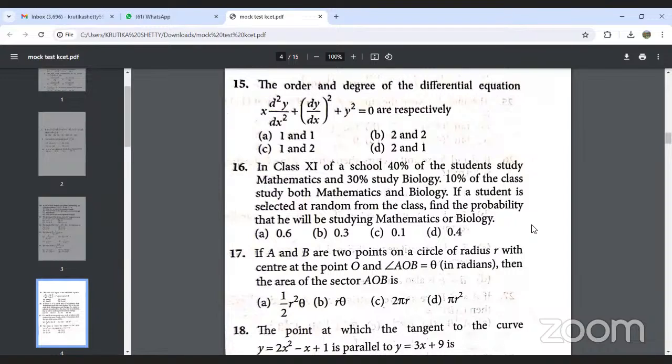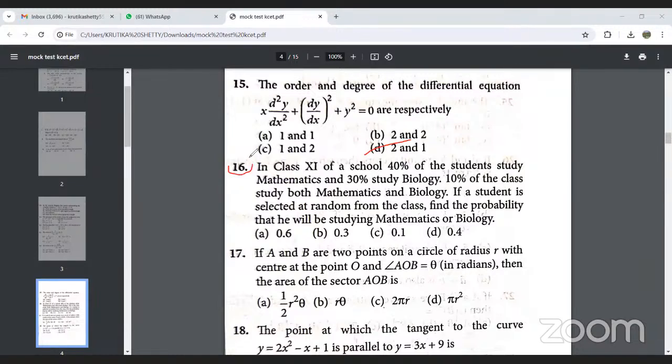When we simplify, we can see the highest order derivative involved is 2, and the power of that highest order derivative is 1. So order will be equal to 2, and degree will be equal to 1. Option D will be the right answer.